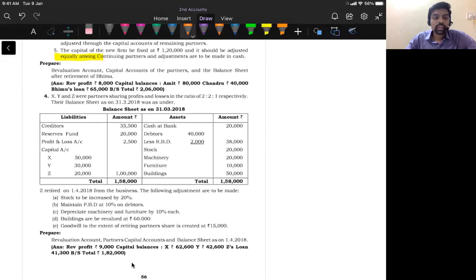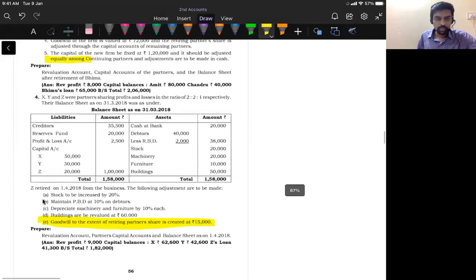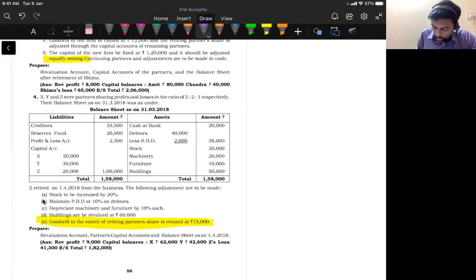Fourth question, they said goodwill to the extent of retiring partner's share is created at 15,000 rupees. Guys, this is not the total goodwill. This 15,000 rupees is the goodwill of the retiring partner. Here Z is the retiring partner. His goodwill is 15,000 rupees. So this 15,000 rupees should be paid by the continuing partners, thus X and Y, in gain ratio.